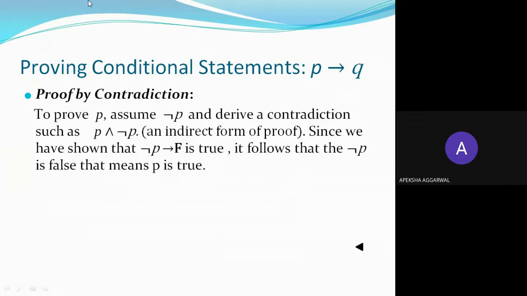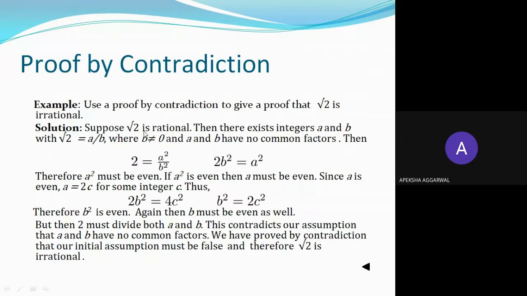Okay, so let's see how you can do this. The question given to you is prove by contradiction that root 2 is irrational. Now assume that not p is true, and in the last you will say that we have assumed wrongly, and the original statement was true. That means root 2 is irrational. So you have assumed not p is true, that is root 2 is rational, root 2 is not irrational. And in the last you will say that we have assumed wrongly and root 2 is irrational.